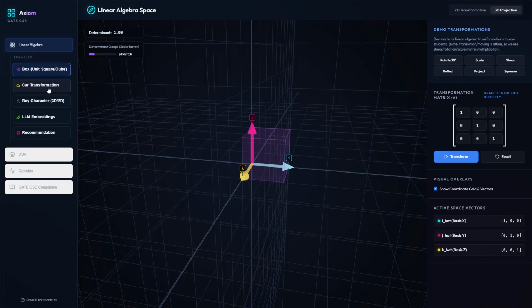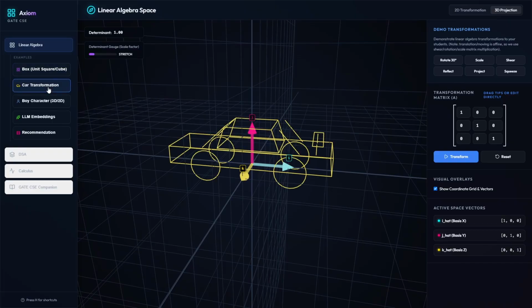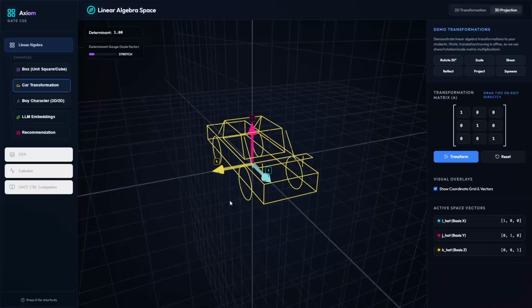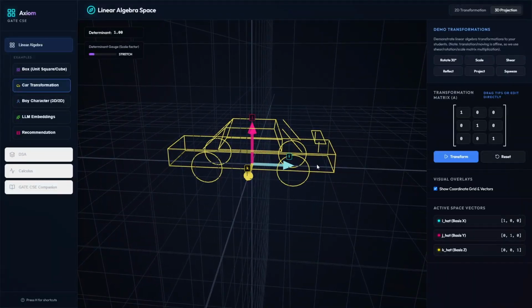Let's see if there is any car. It's not looking like a car, but yes, you got the idea, right? Here we have this object, and this is the static position of that object right now. These are 3 vectors for this object. But if we want to slightly transform this particular object as if it's a 3D object, like the 3D characters in video games, computer games, then everywhere this linear algebra is working there behind the scenes.